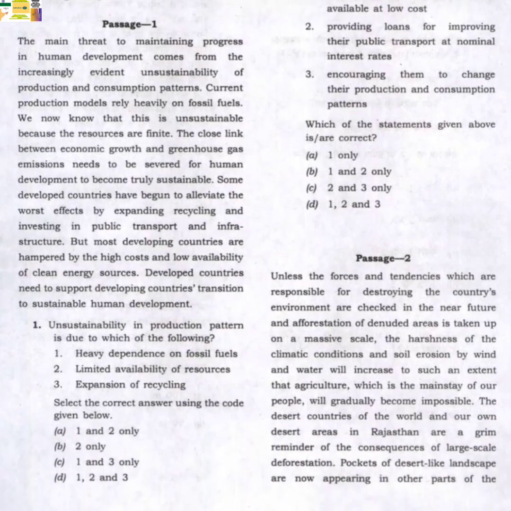Passage 2: Unless the forces and tendencies which are responsible for destroying the country's environment are checked in the near future, and afforestation of denuded areas is taken up on a massive scale, the harshness of the climatic conditions and soil erosion by wind and water will increase to such an extent that agriculture, which is the mainstay of our people, will gradually become impossible. The desert countries of the world and our desert areas in Rajasthan are the grim reminder of the consequences of large-scale deforestation.